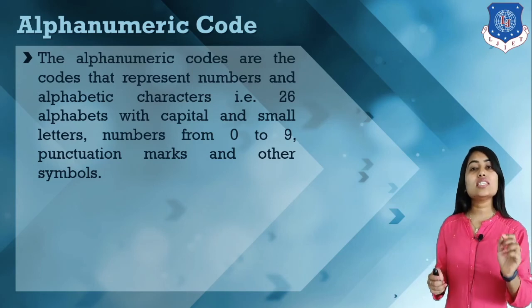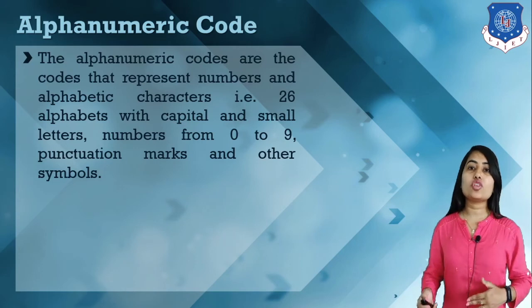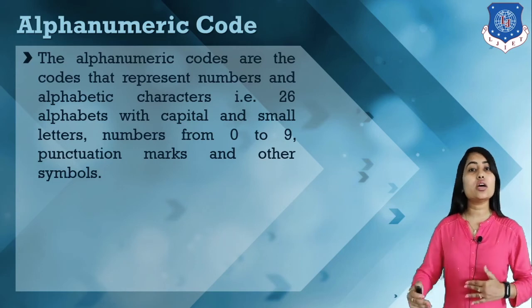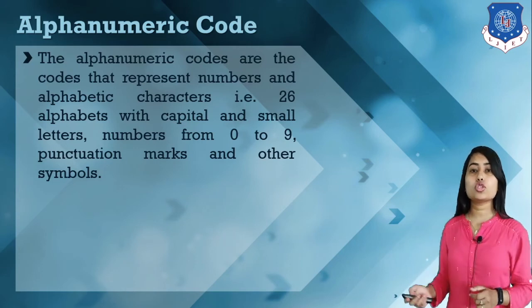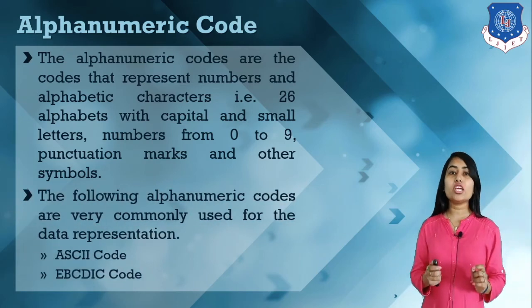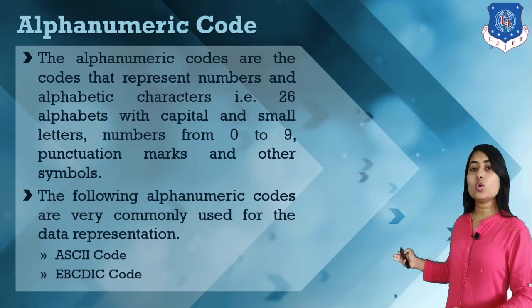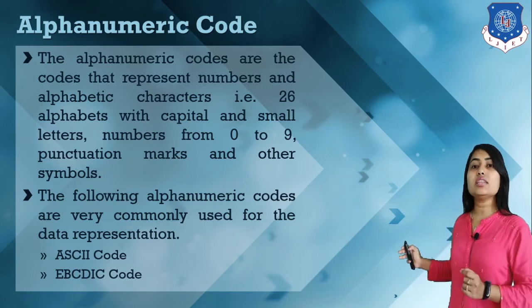Two types of alphanumeric code are commonly used. First we have ASCII code and next we have EBCDIC code.